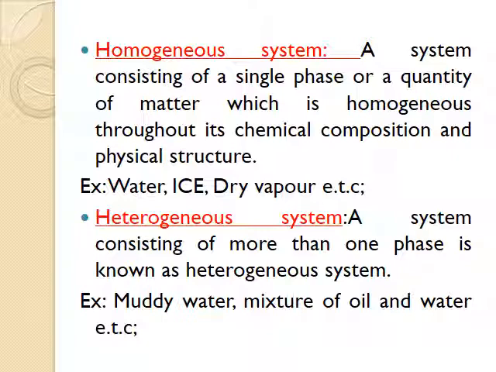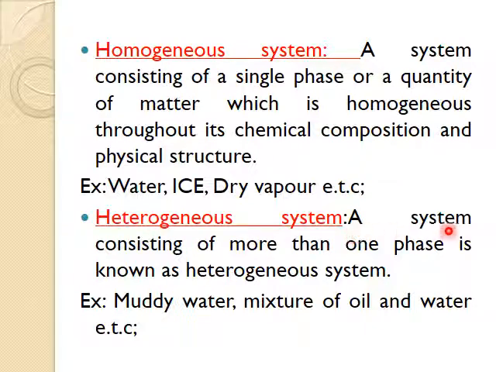Any given thermodynamic system can be a homogeneous system or a heterogeneous system. A system consisting of a single phase, or a quantity of matter which is homogeneous throughout in its chemical composition and physical structure, is called a homogeneous system. Maybe water, ice, dry vapor, etc. These are all homogeneous systems because the chemical composition is common throughout its phase change.